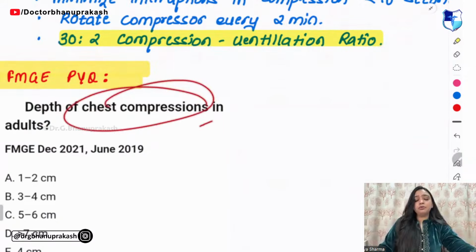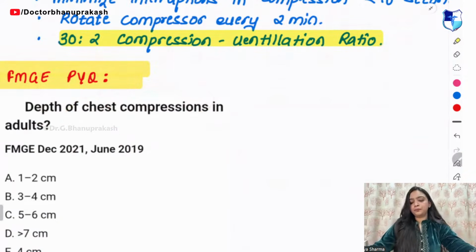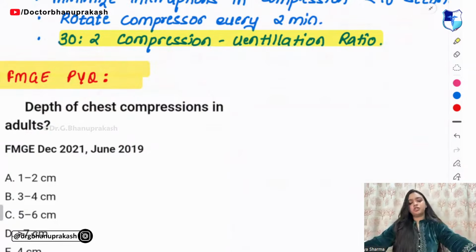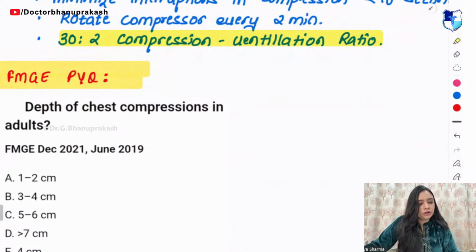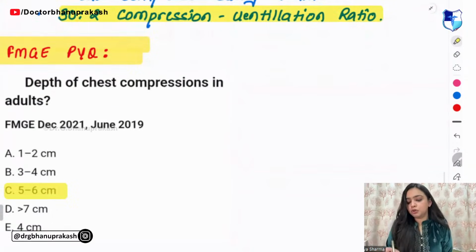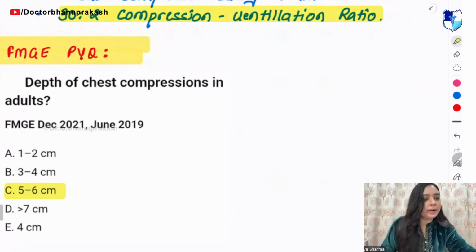Tell me depth of chest compression in adults. How much should be the depth of chest compression? See, 5 to 6 should be the depth of chest compression, right?